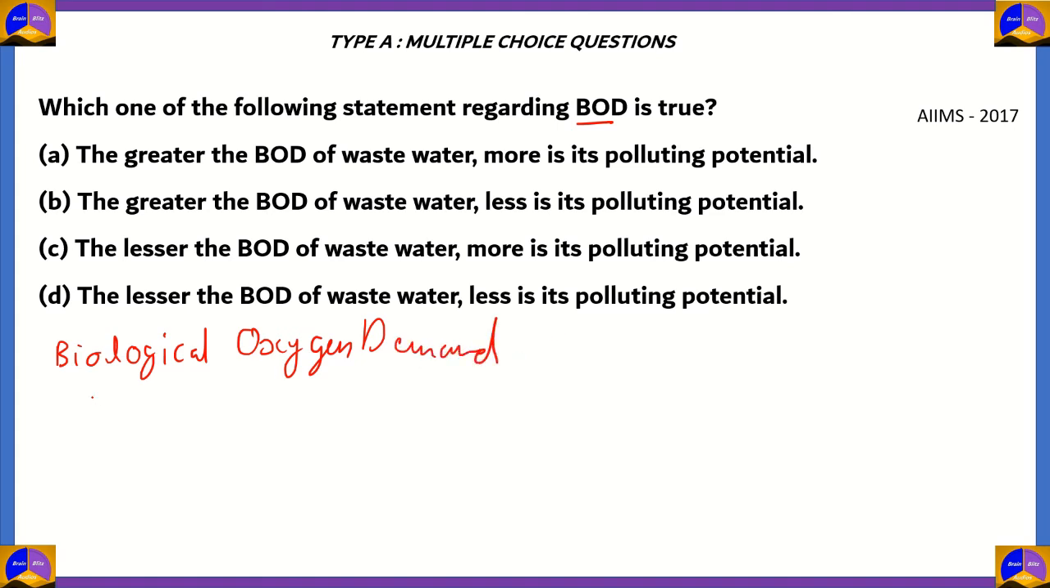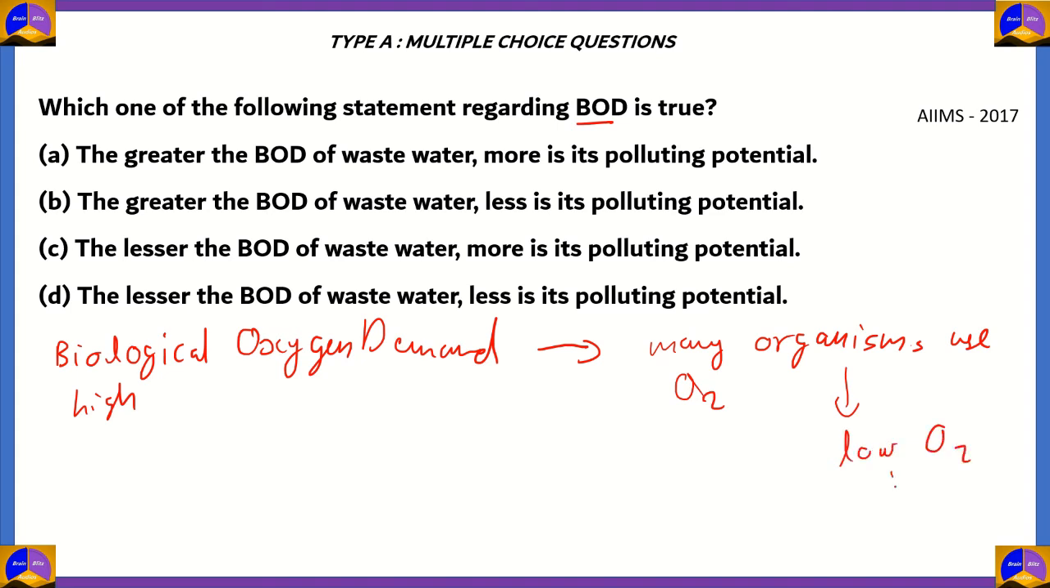So, what happens if you have high biological oxygen demand? It means that many organisms inside the water are using oxygen, which is dissolved in the water. So that means, number one, you'll have low O2, which results in death of organisms.